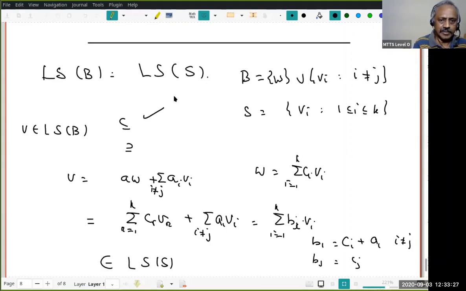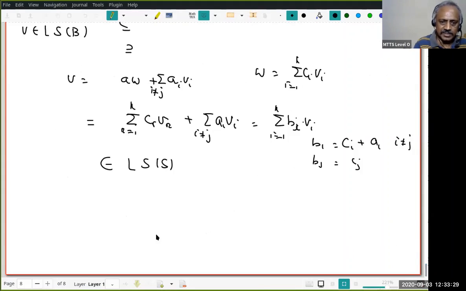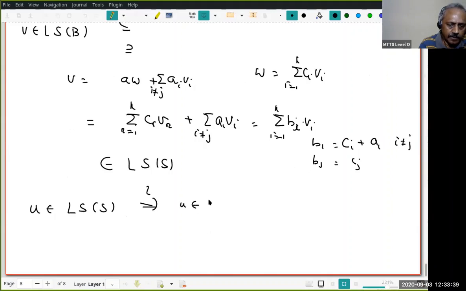Now I have to prove the other way around. But that's also equally easy. Suppose now some other u belongs to LS of S. Now I have to prove whether u belongs to LS of B, right? Now notice that u belongs to LS of S. That means u equals summation bi vi, i equal to 1 to k.